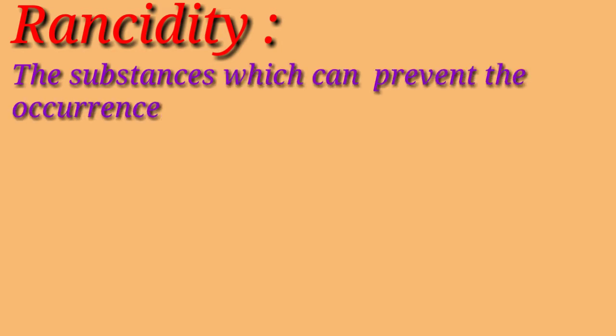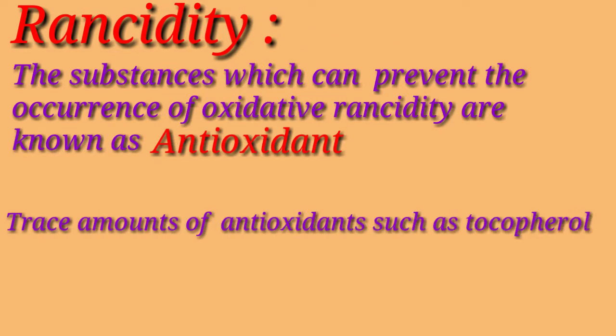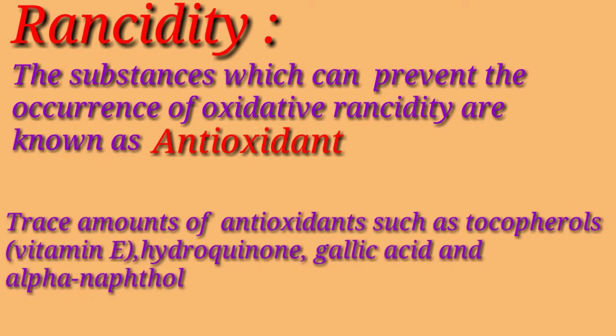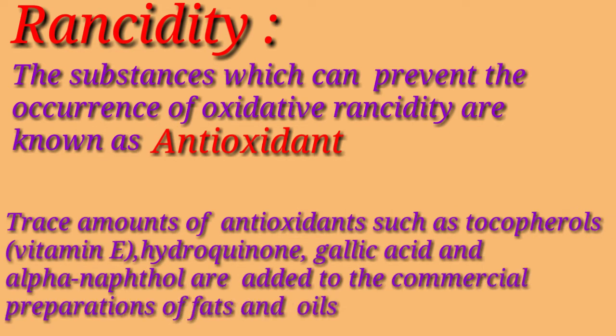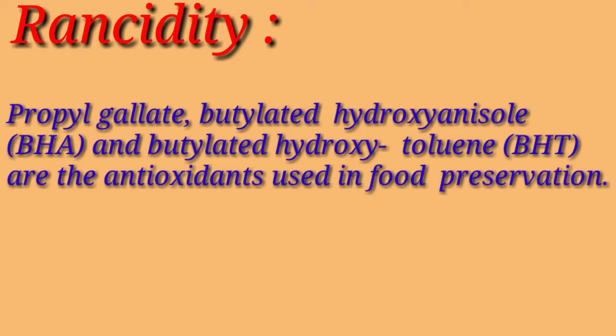The substances which can prevent the occurrence of oxidative rancidity are known as antioxidants. Trace amounts of antioxidants such as tocopherol, that is vitamin E, hydroquinone, gallic acid and alpha-naphthol are added to commercial preparations of fats and oils to prevent rancidity. The antioxidants used in food preservation are propyl gallate, butylated hydroxyanisole and butylated hydroxytoluene.